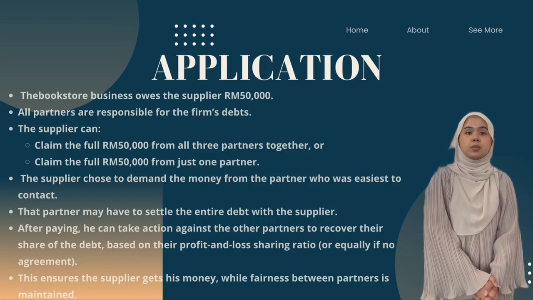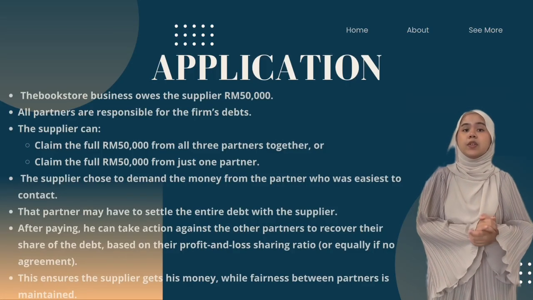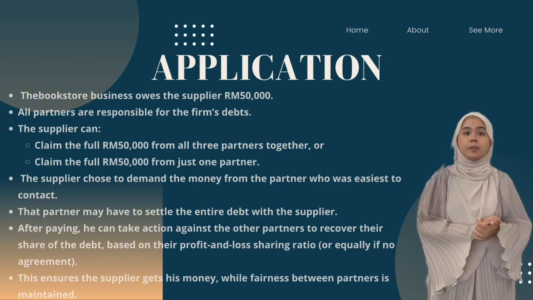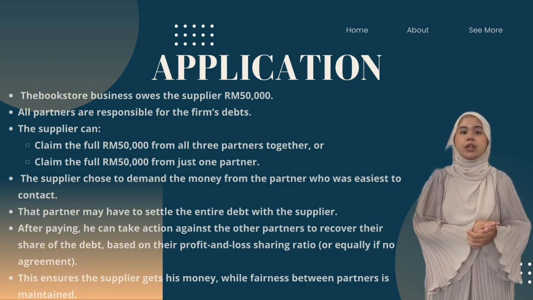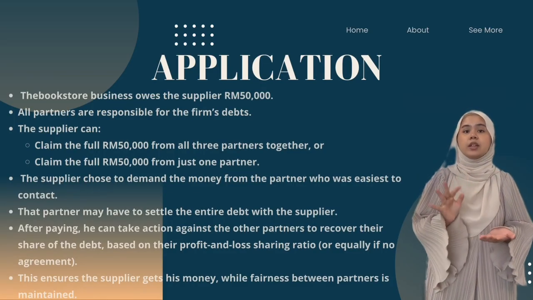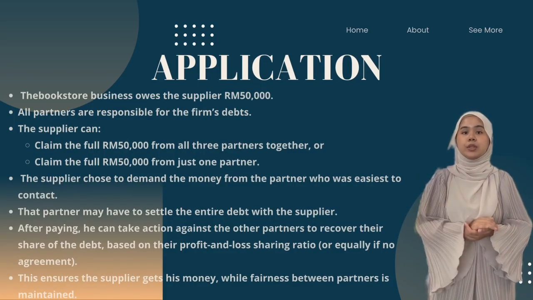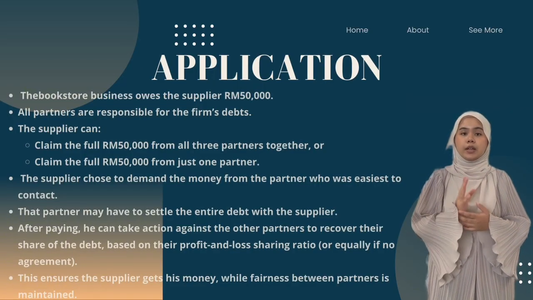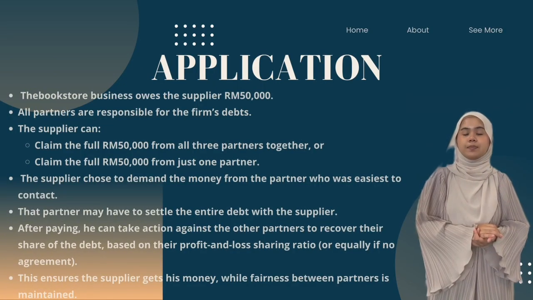In this case, the bookstore business owes the supplier 50,000 ringgit. Since all partners are responsible for the debts of the firm, the supplier can choose to claim the full 50,000 ringgit either from all three partners together or from just one partner alone. That is why the supplier decided to go after the partner who was easiest to contact.